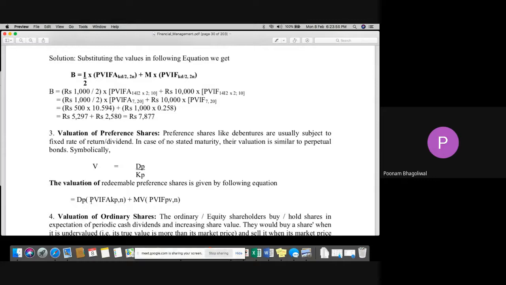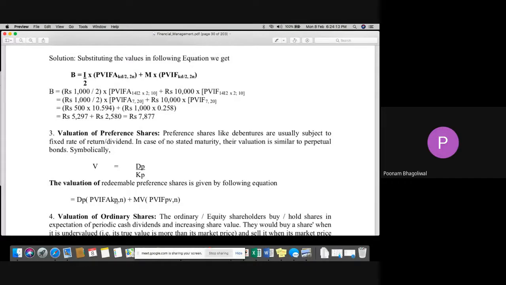The DP formula is written, and here is MV. Yes, ma'am. Actually, the only thing in the formula is that in place of interest we have dividend. In place of D is debt, that is return on debt. That is nothing but return on preference shares.